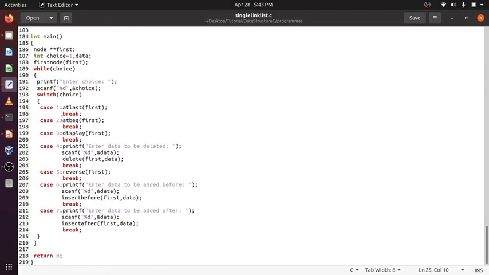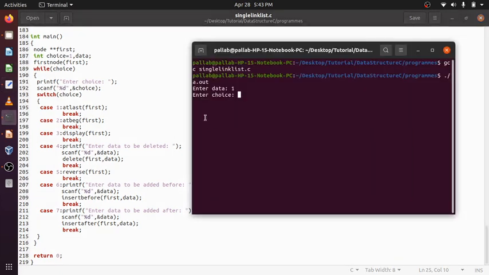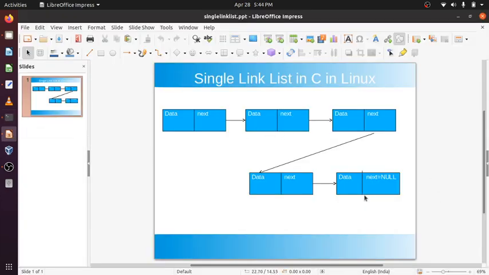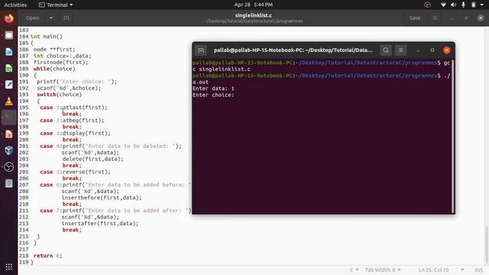Now this is a case by which I am allocating or deleting a node. The first time the control comes within the while loop, it will ask for a choice. It is asking for the choice. This is at last. Suppose this is a list, and I want to add another node at the last, then I will call this function.